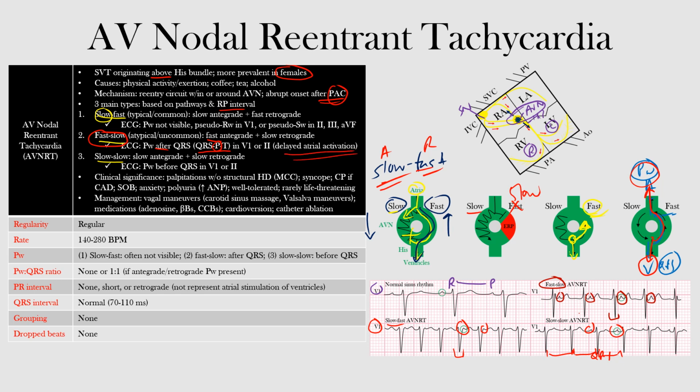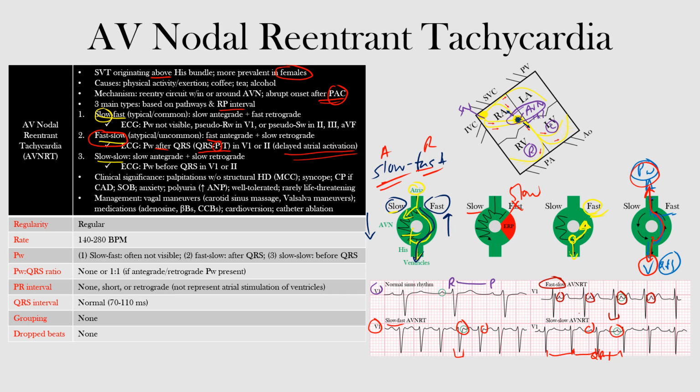The last one, the least common one, is the slow slow form, and here we have slow antegrade as well as slow retrograde. In this case, we have the P waves occurring before the QRS complexes in V1 or lead 2, and remember, this can often be misinterpreted as sinus tachycardia, and we saw how that can be commonly mistaken.